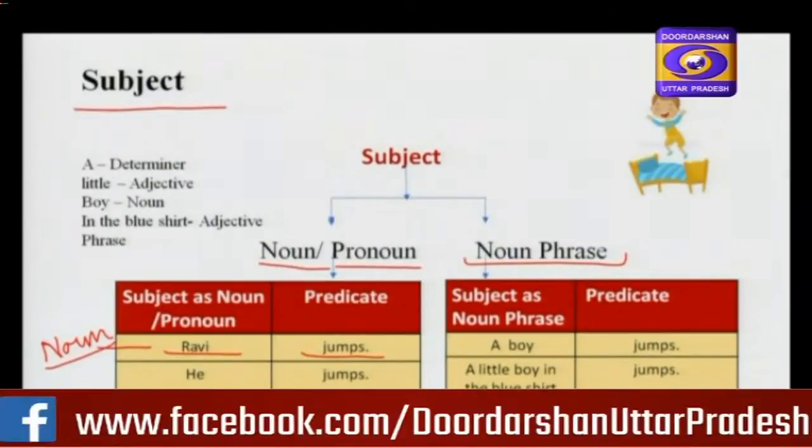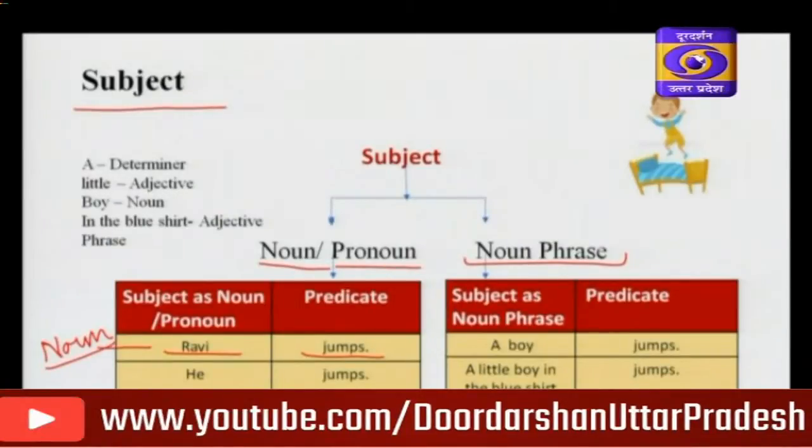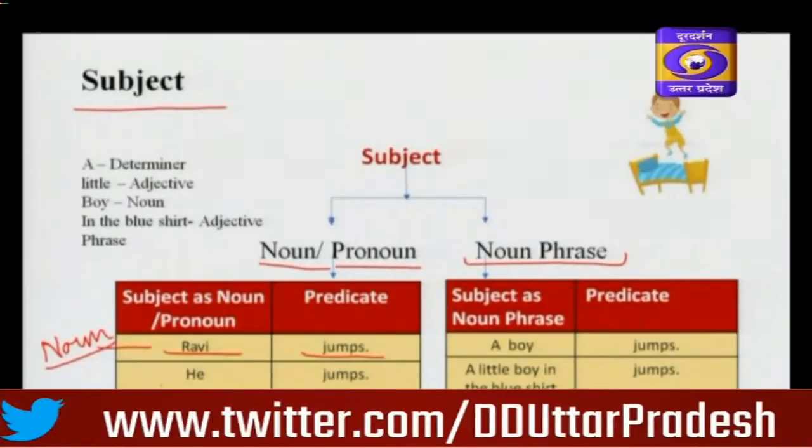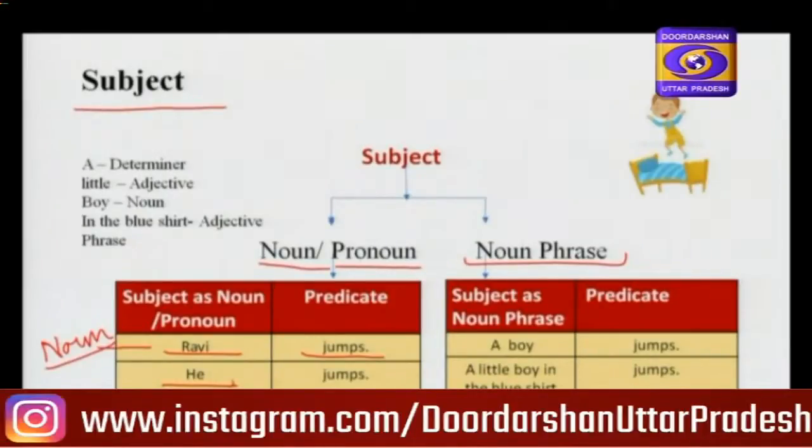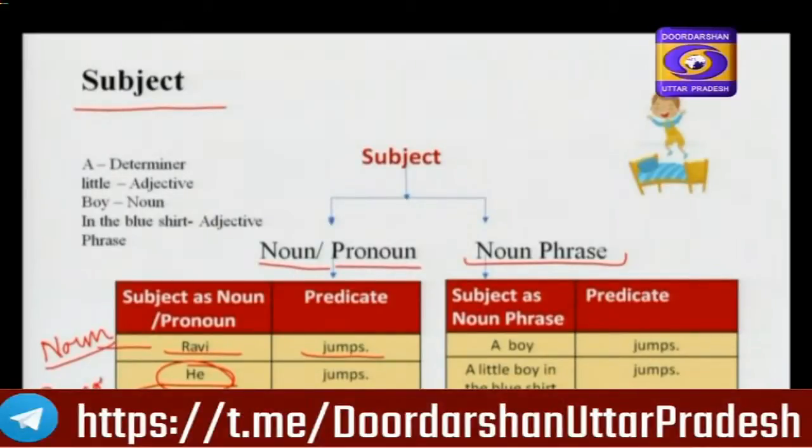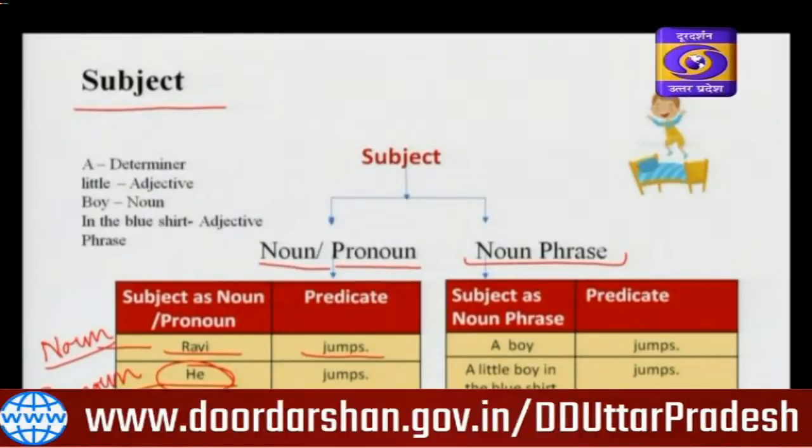Suppose we do not know the name of this boy. What will the sentence become? He jumps. The word he replaces the noun. He is a pronoun. Here we have pronoun as a subject.